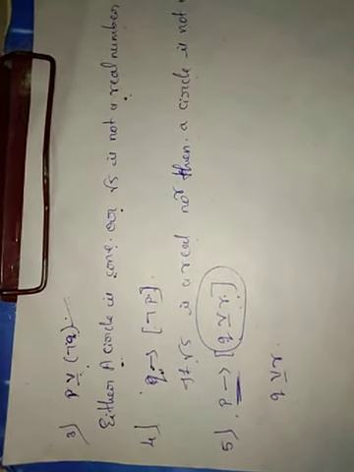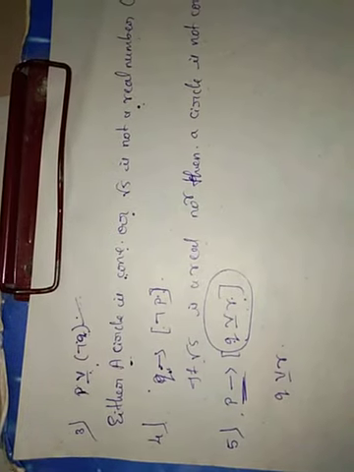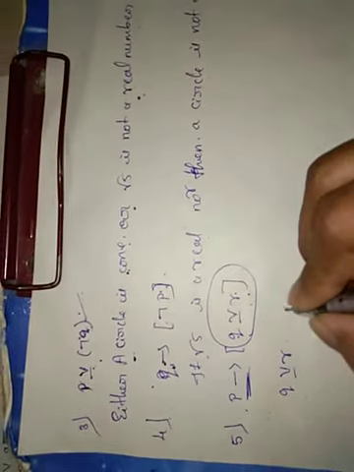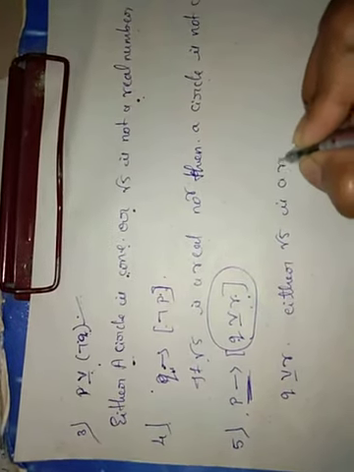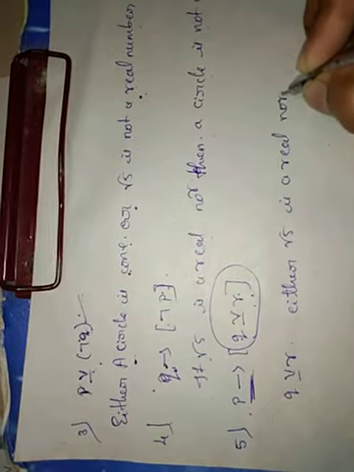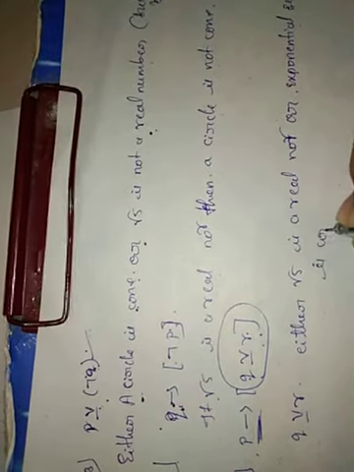Either Q or R means either root 5 is a real number or R means exponential series is convergent. Either root 5 is a real number or exponential series is convergent.